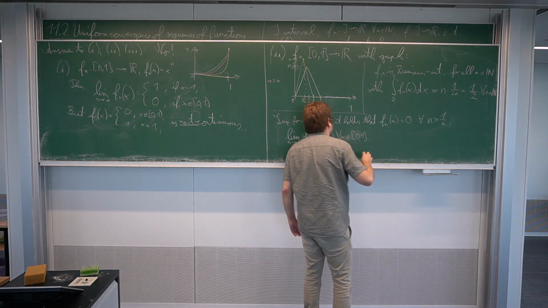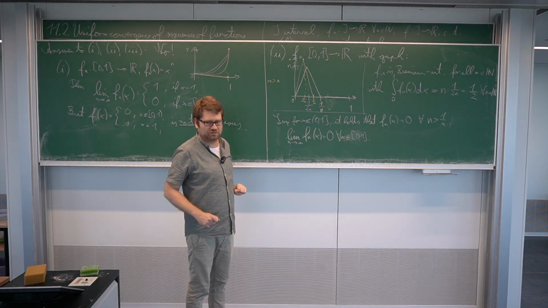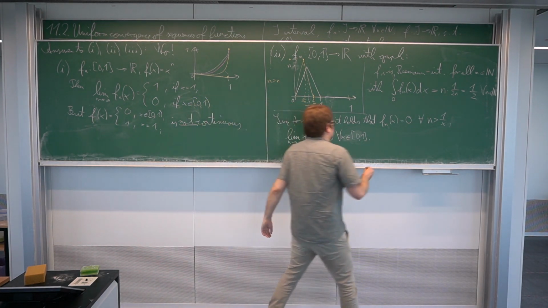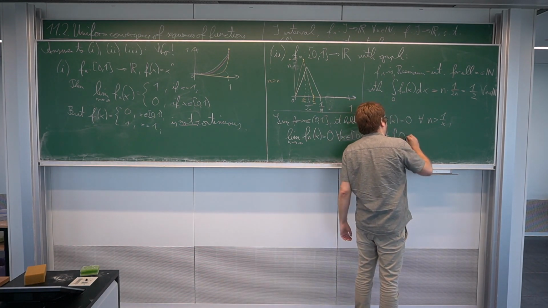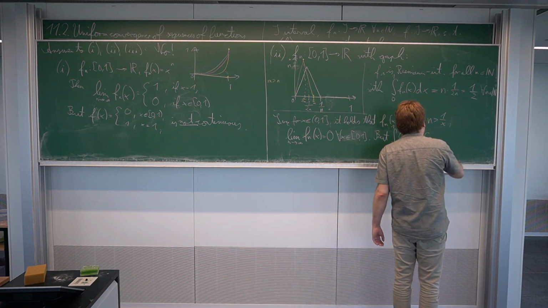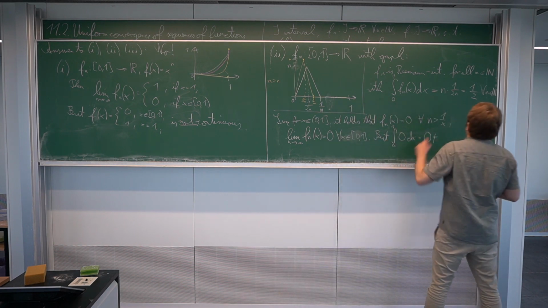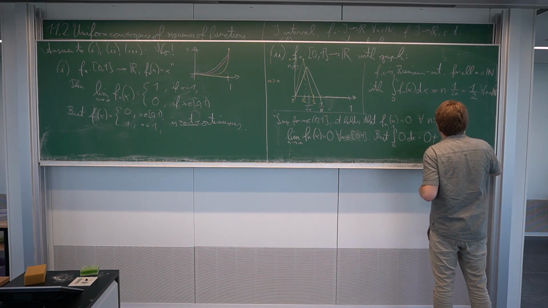I have now excluded the point 0, but the function is always 0 in 0, so there the same holds as well. But this is the limit, but the integral of 0 dx from 0 to 1 is, of course, 0, and this is not 1/2, which would be the limit of the integrals.